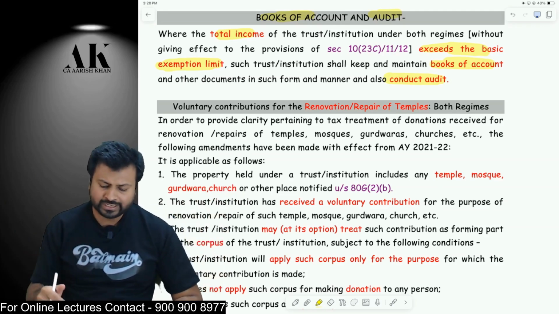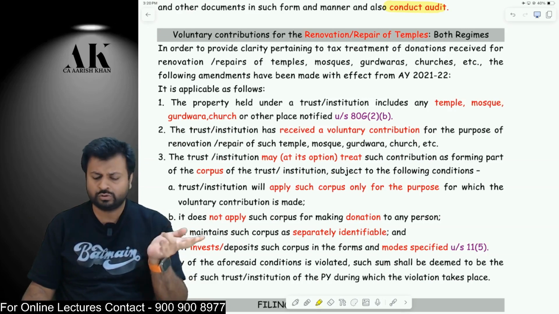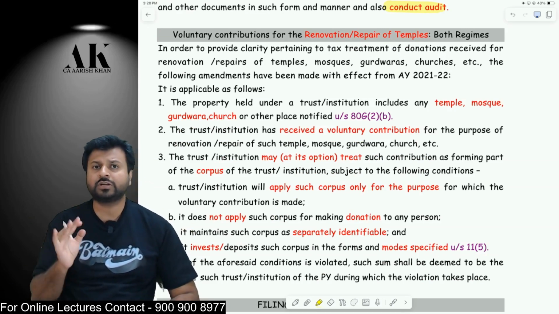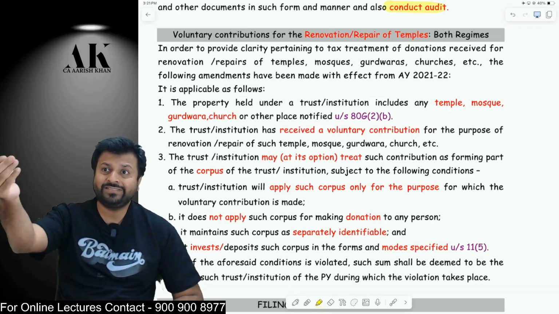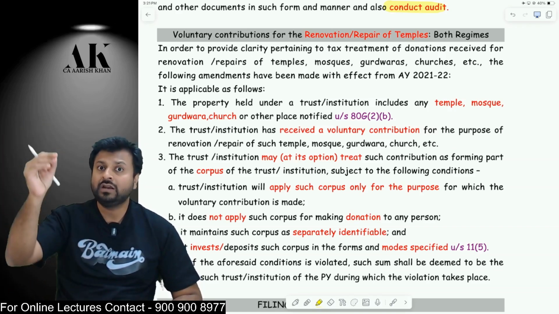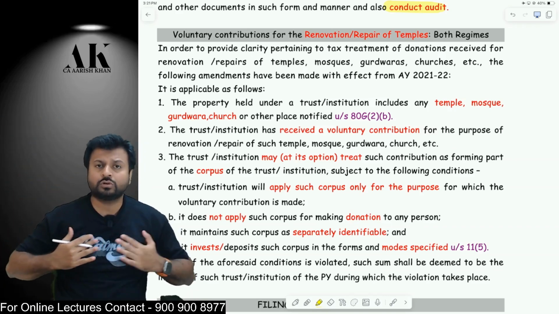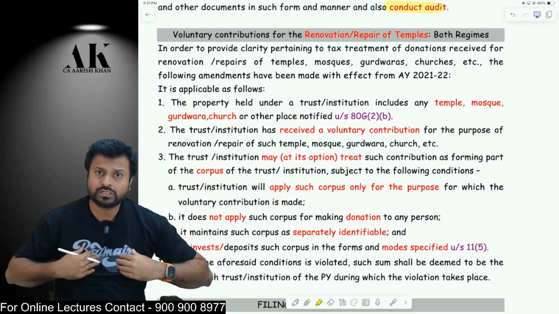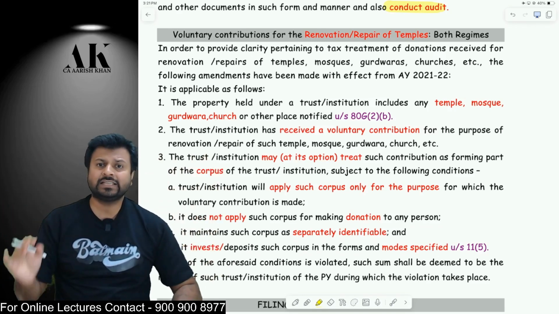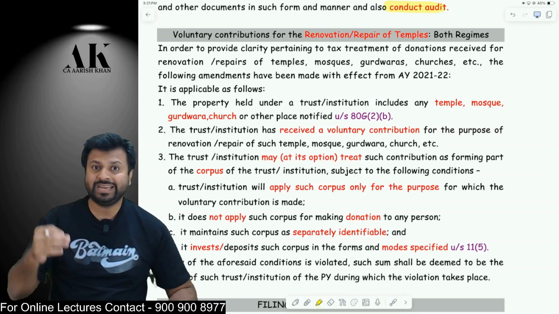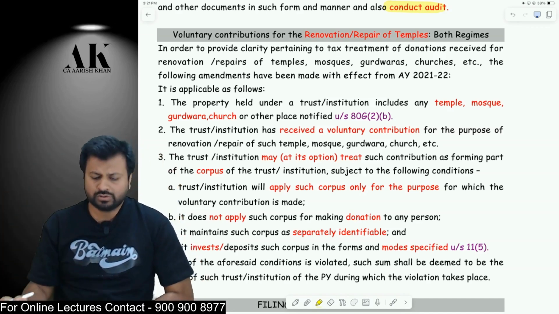Now, the next provision is only for religious places like temple, mosque, church, gurudwara, etc. They have been given one option by the government of India that if there is any temple, church, mosque, gurudwara, and they are receiving any voluntary donation for the purpose of repair and renovation, listen carefully. I am a temple, church, mosque, gurudwara, and I am receiving some voluntary donation for repair and renovation. Then in that case, I have an option that I can treat that money as a corpus donation, and I can claim exemption subject to the conditions of corpus donation.